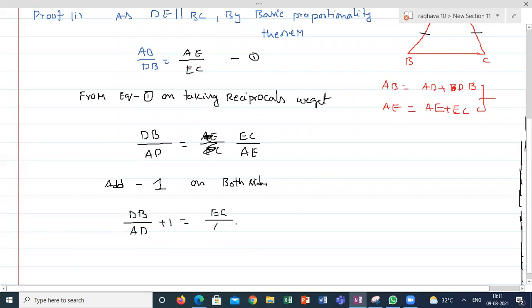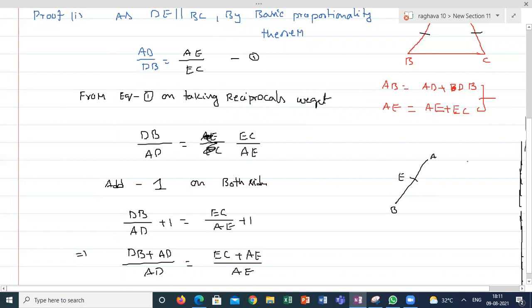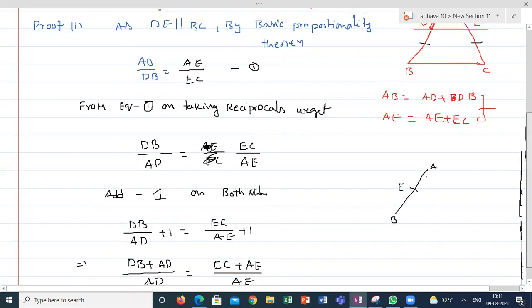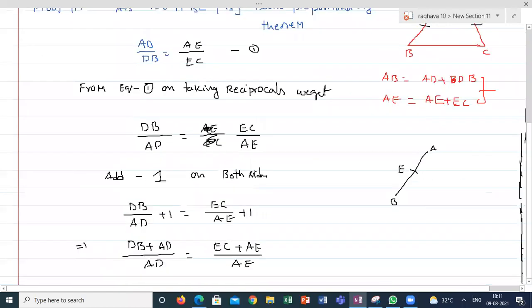If I'm taking LCM, I will get DB plus AD divided by AD is equal to EC plus AE divided by AE. The line AB is intersecting at D. So what is the value of AD plus DB? This plus this is equal to AB. What is the value of AE plus EC?